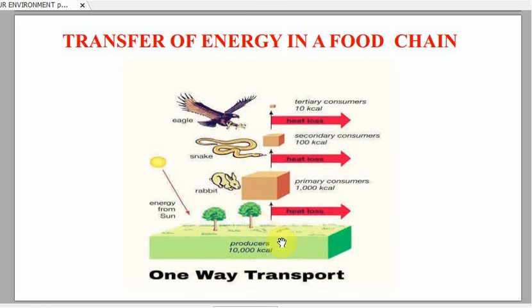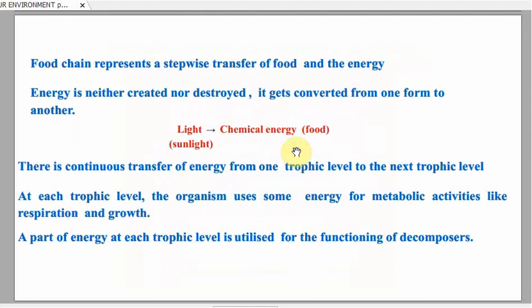But when we move from producers to the top carnivore, or we can say tertiary consumer, the amount of energy at each trophic level decreases because heat loss takes place at every trophic level. Fine. So regarding the transfer of energy in a food chain, we should remember the following points.